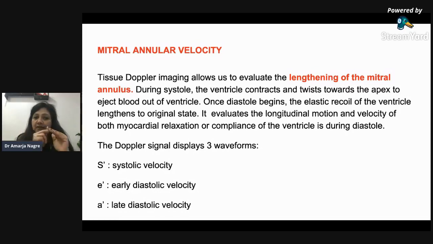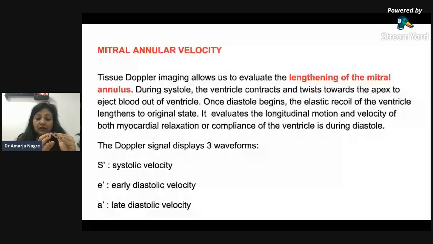Okay, if this is the annulus, what happens is when the LV contracts, if this joint, my fingers are there, if this is the annulus, what happens is when contraction occurs, you can see the annulus is moving down. You got my point? So this is something.